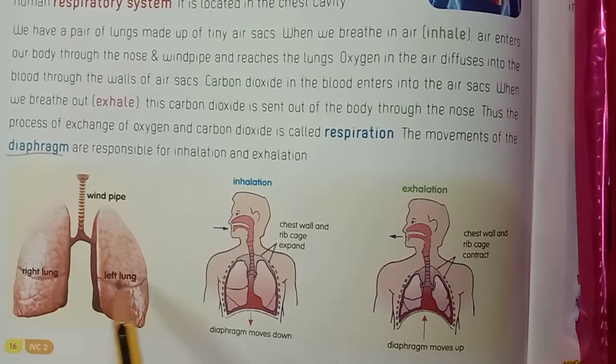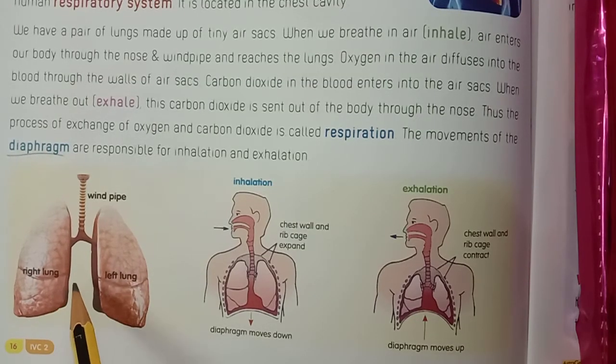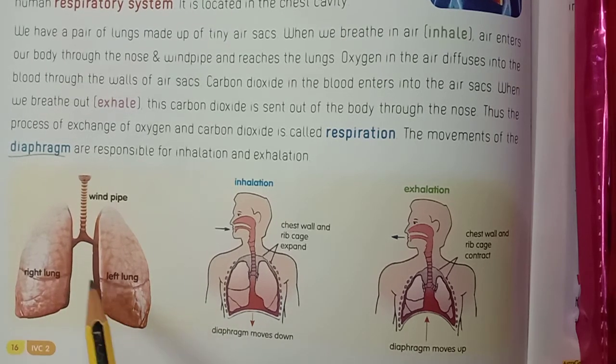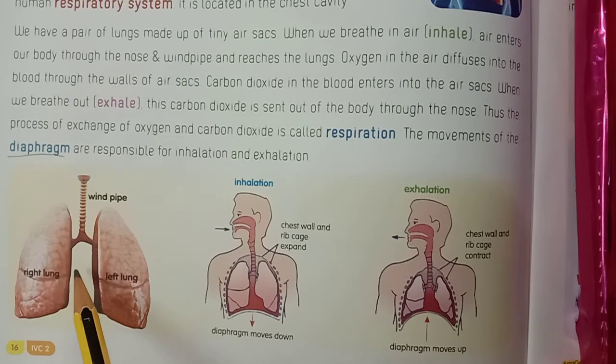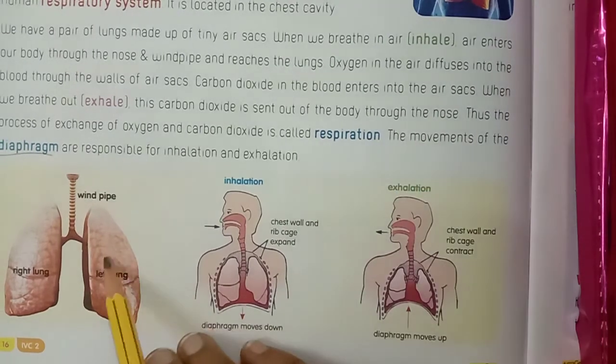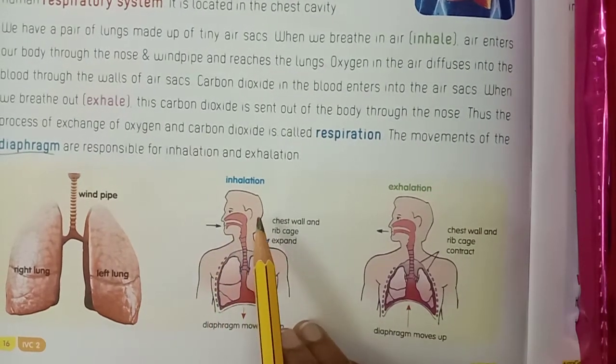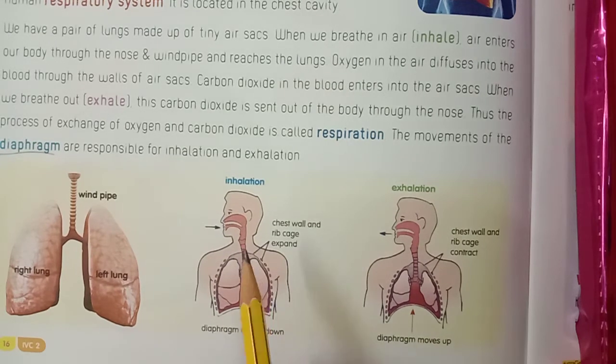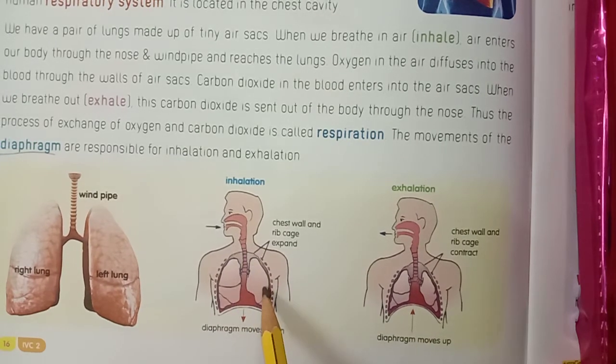Look at this picture, children. This is a windpipe. Right lung and left lung. We have a pair of lungs made up of tiny air sacs. When we breathe in, inhale, air enters our body through the nose and windpipe and reaches the lungs.